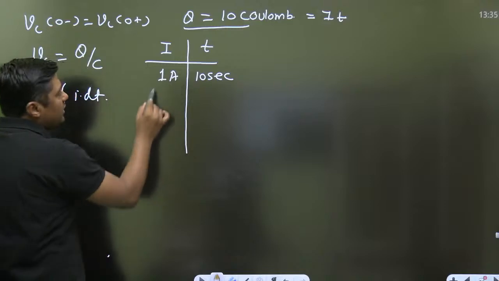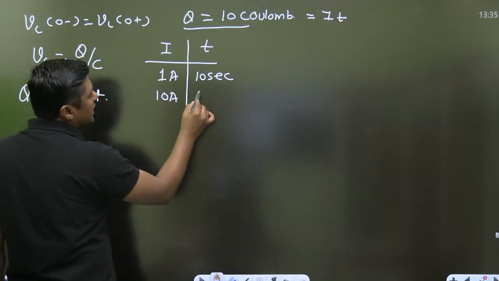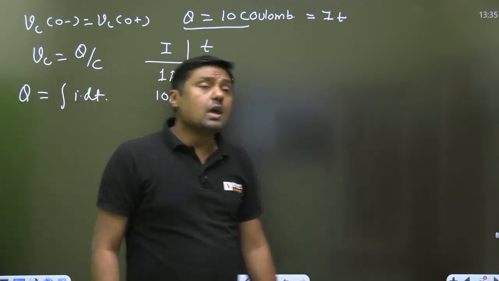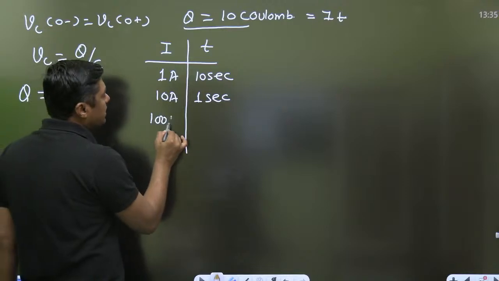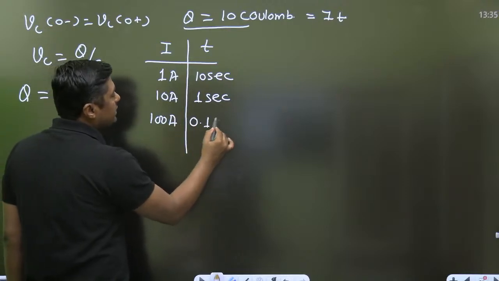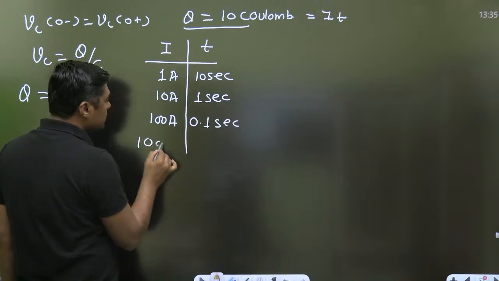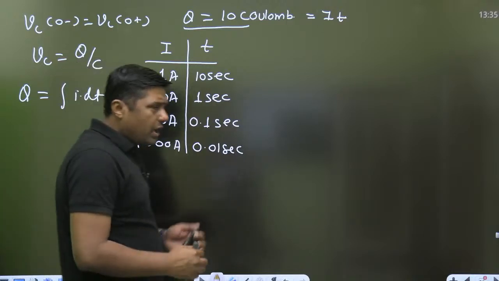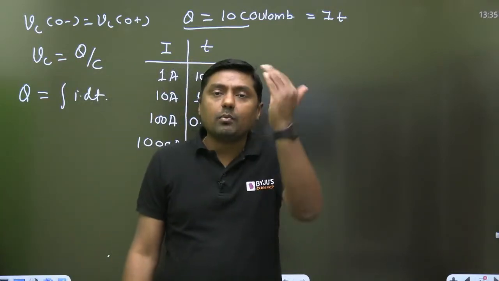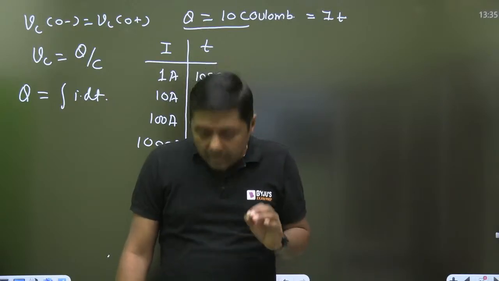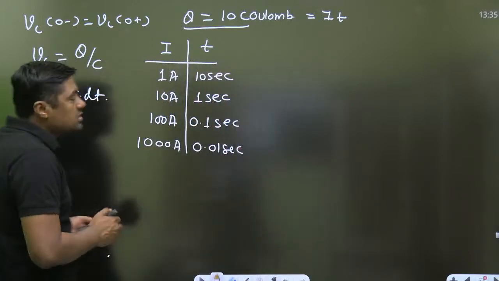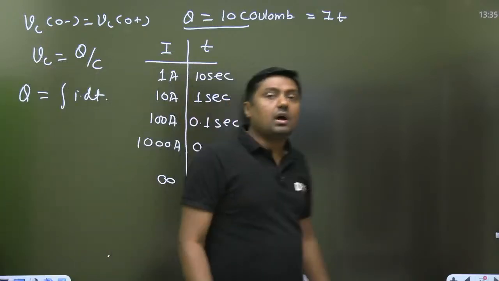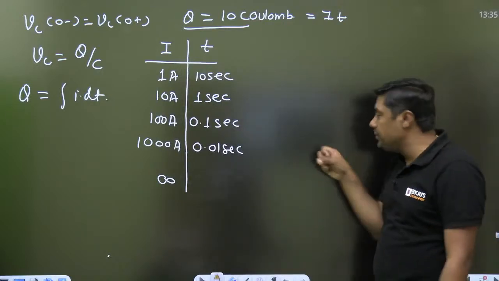Second, if I am giving the 10 ampere current, then how much time is required? Only 1 second is required, right? If suppose I am giving the 100 ampere current, it will require 0.1 second. 1000 ampere, it will require 0.01 second, and so on. When I am increasing the current, what about the time? It will decrease. If suppose I am providing the infinite current, then how much time is required, everyone?